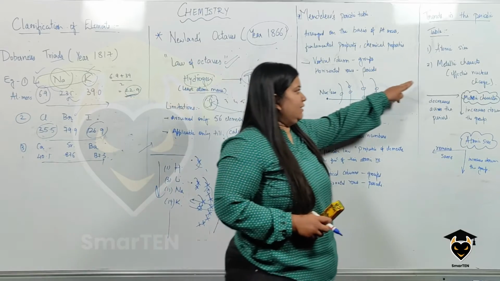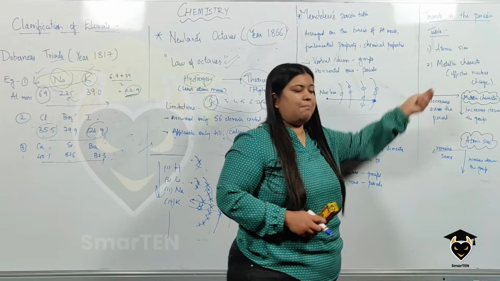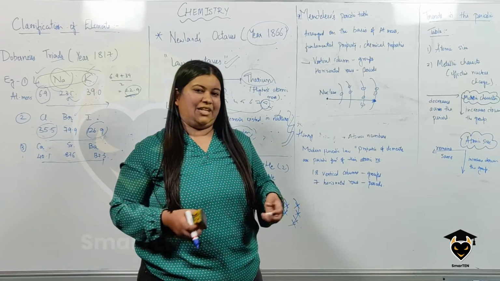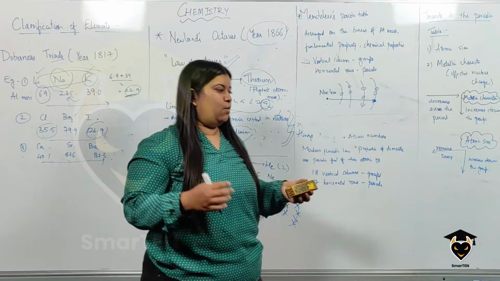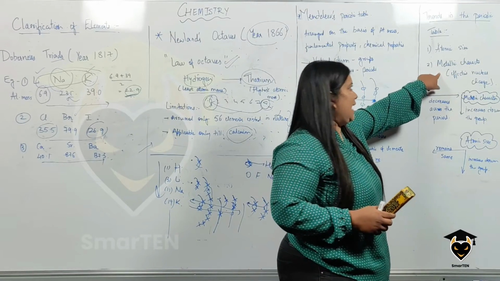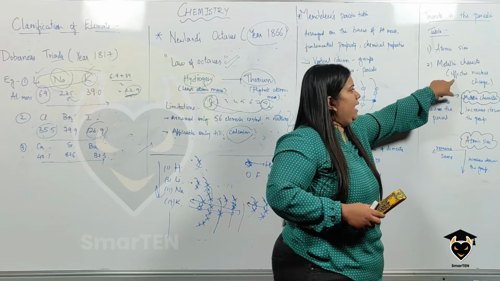Next kind of trend that we will study is the metallic character. Now, what are metals in general? Metals are those which easily donate electrons, right? They are deficient of electrons, they need electrons. So they are the ones which easily accept electrons. So to understand the metallic character trend, we'll have to know what the term effective nuclear